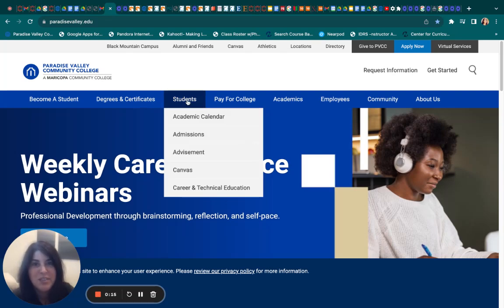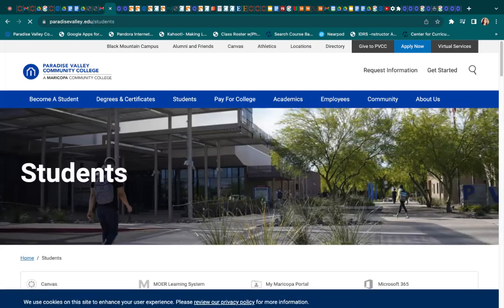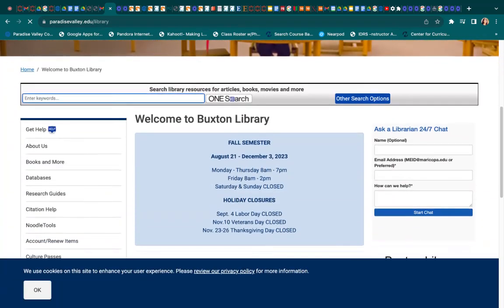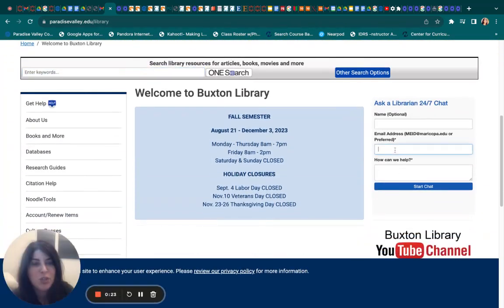From our PVCC webpage, you're going to go to Students, Library, and here is where you would input your email for Ask a Librarian so that you can get that transcript mailed to you, because you do have to copy and paste it into your assignment for part of your grade.